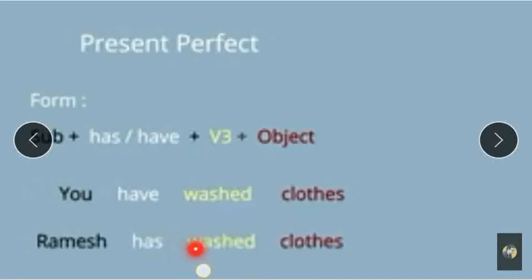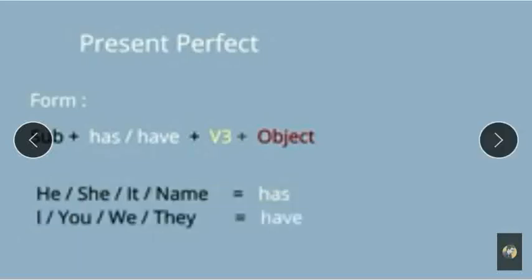So, Ramesh has washed clothes. Here Ramesh is the subject, so we used the helping verb has. With a name, it, he or she, we use the helping verb has. With you, I, we, they, we use the helping verb have. This is the third form of the verb, children. Remember, in perfect tense we use the third form of the verb, and this is the object. So that rule which I have explained to you: along with the subject he, she, it, or a name, we use has. With I, you, we, they, we use have, and the formula is the same.